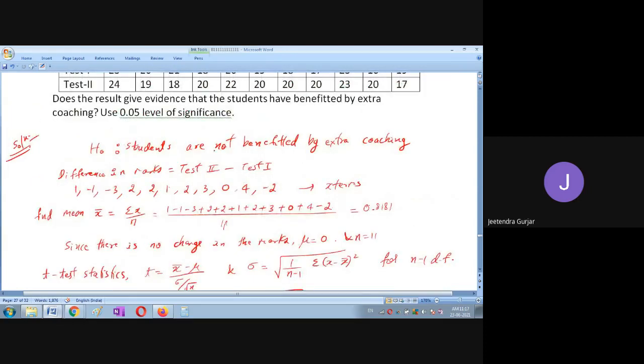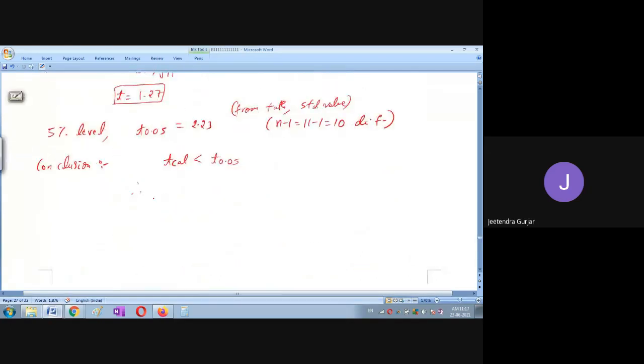We have decided that students are not benefited by extra coaching. By using this test, we say that students are not benefited by extra coaching.